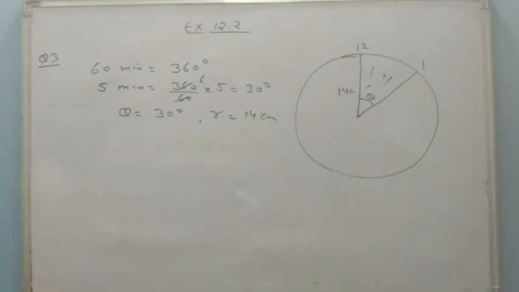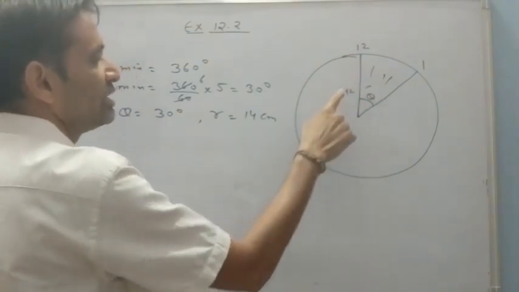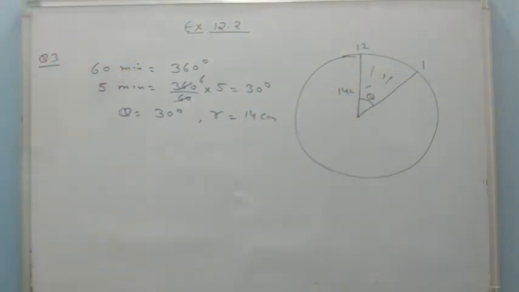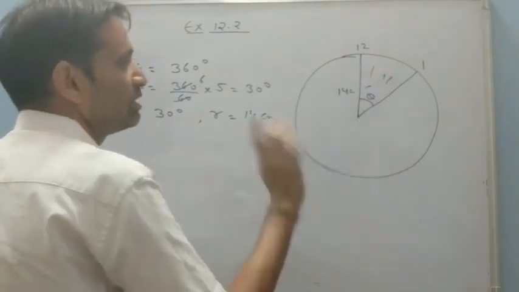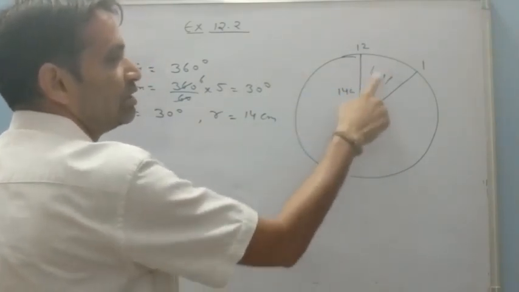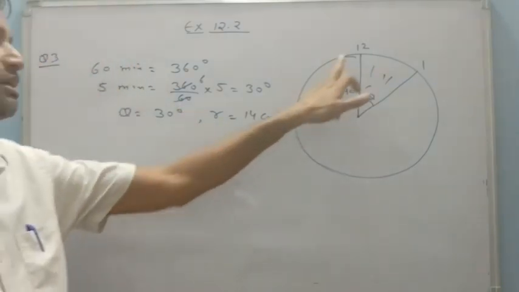So the third question, I have written already something here. In the third question it says the length of the minute hand of the clock is 14 centimeter. I made a clock and take the minute hand at the 12, taking the radius as 14 centimeter. Find the area swept by it in 5 minutes. In the 5 minutes the minute hand will reach to 1. There is a 5 minutes left. We have to find this area. So I say that you can understand how it is.